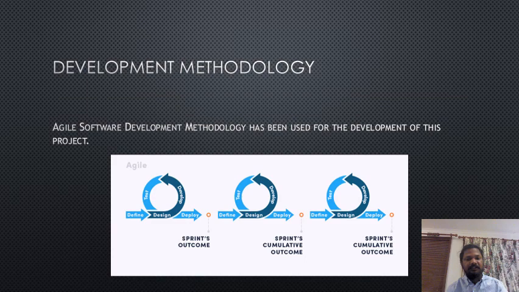Development methodology. The Agile software development methodology has been used for the development of this project. Mainly we use Agile, and we can see the image. There is the sprint's outcome, and on the right side you can see the sprint's cumulative outcome.